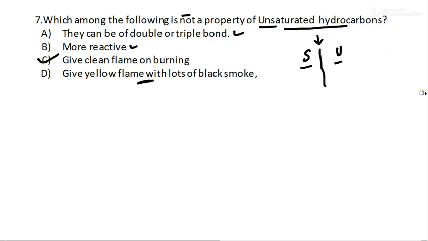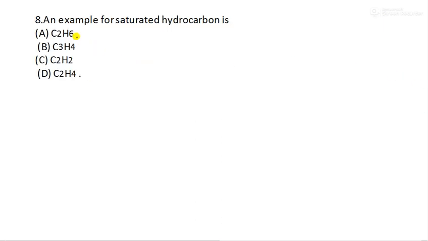Moving to question number 8. An example of saturated hydrocarbon is dash. Saturated means you have only alkanes, and the formula of alkane is CnH2n+2. Now you can put in these values and check whether you get the same. If n is 2, what is H? 2 times 2 plus 2, 6.